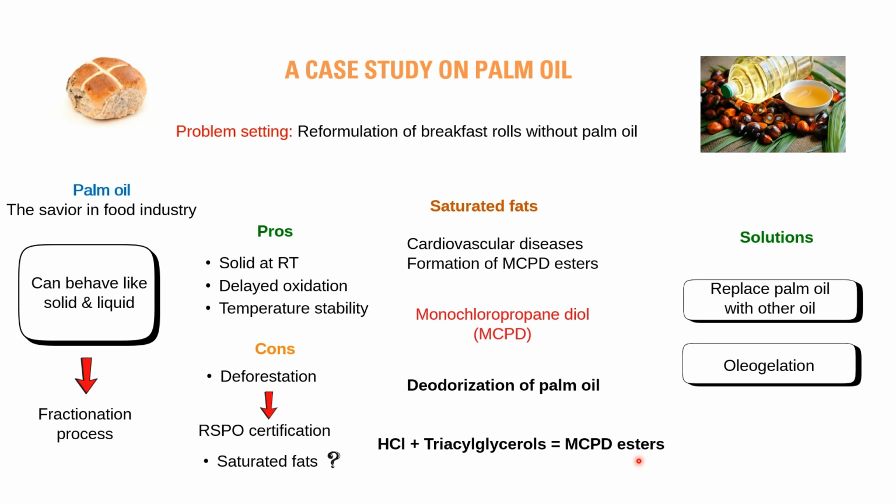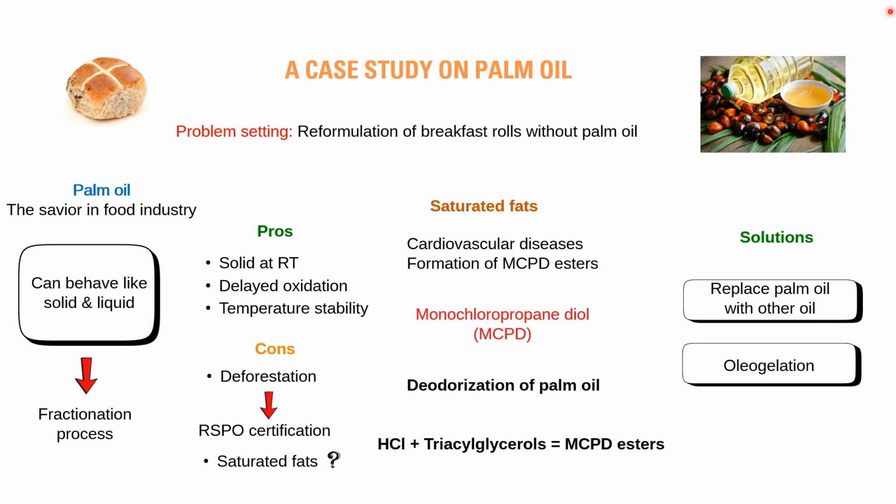So, what can industries do to tackle this issue with MCPD esters? One is to replace palm oil with some other oil. When we talk from a frying application point of view, it is perfectly fine to replace with something like coconut oil; vegetable oil like sunflower oil is perfectly fine. Problem occurs from an environmental standpoint because there is no fruit oil which yields as much oil as palm. So if you want to replace it with some other vegetable oil, you will use more land and water.